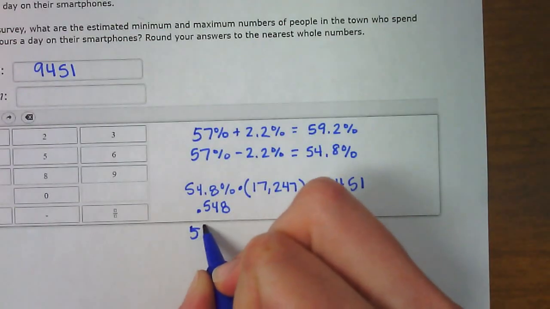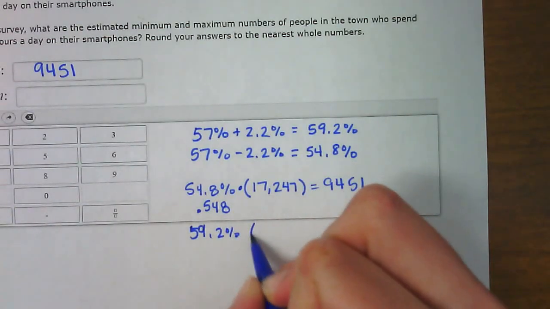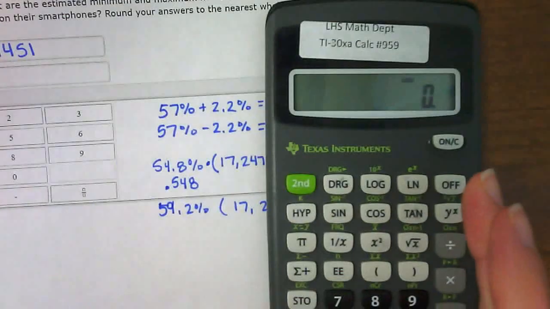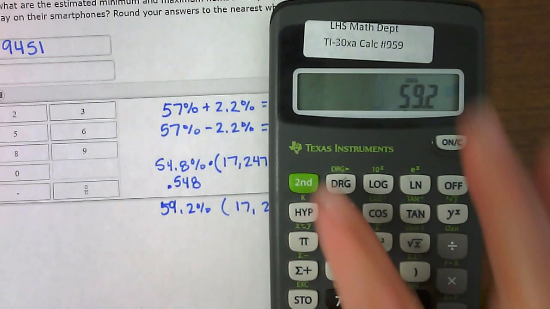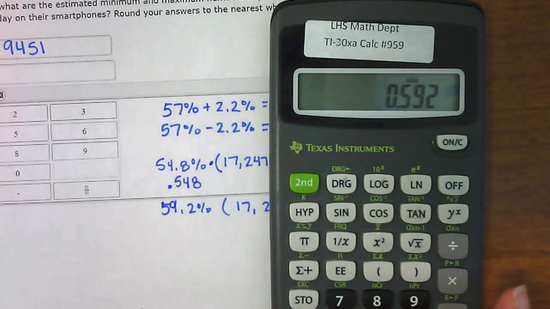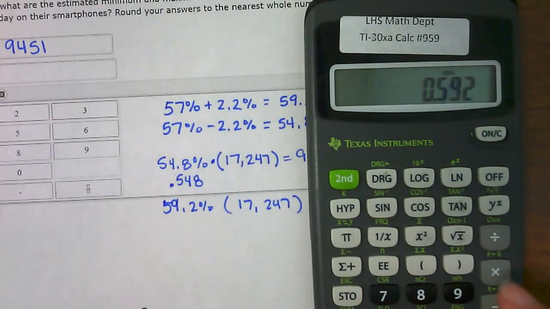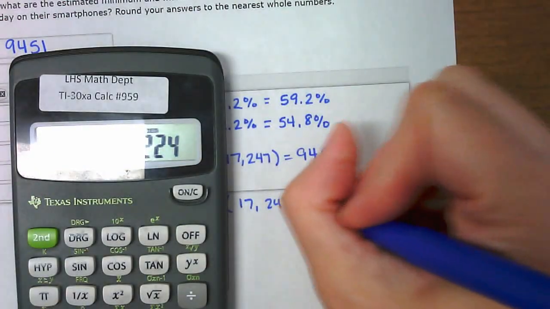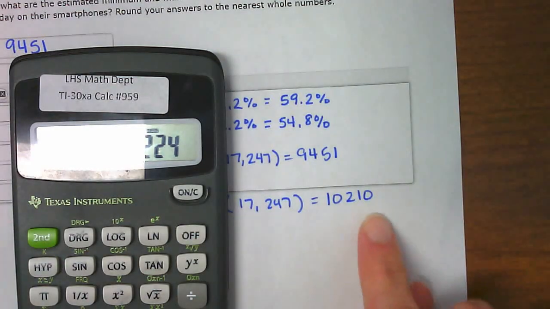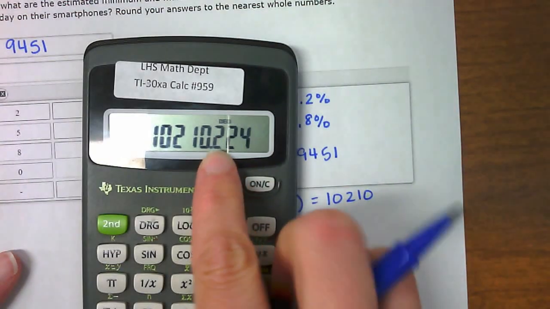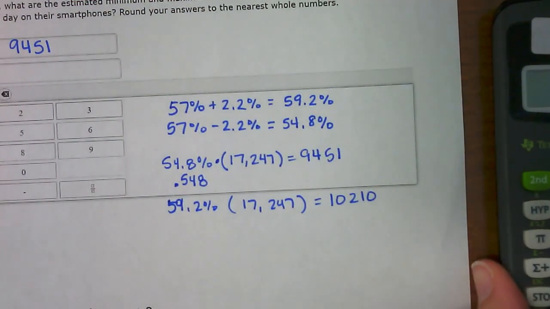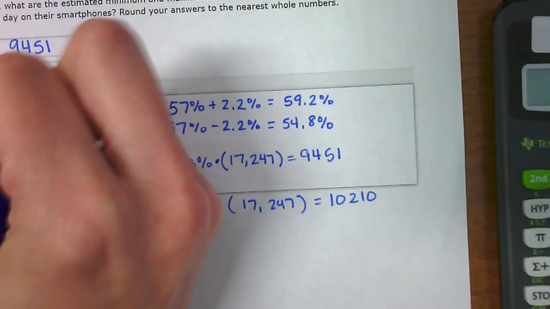to do the 59.2% of that town's population. So again, in your calculator, we can do 59.2 and hit the percent key, or you could have moved the decimal over yourself. Doesn't matter, works the same way. And we multiply those, and again, we're going to not have to round up because our number to the right of the decimal was a 2, so we just keep it as is. Okay, so 10,210.